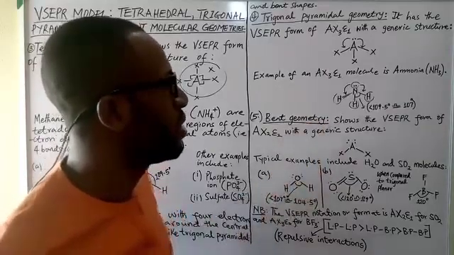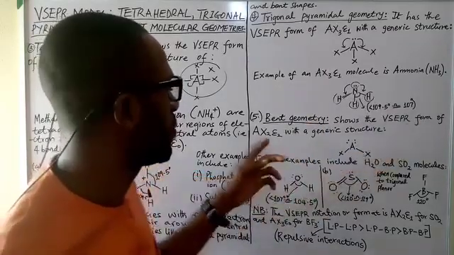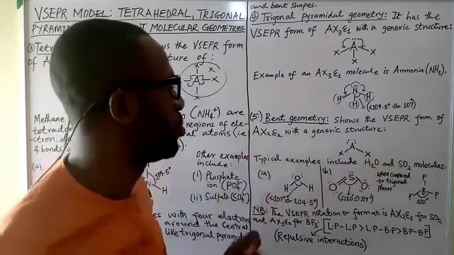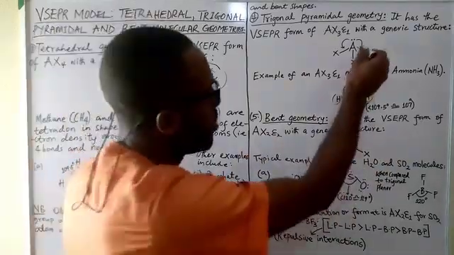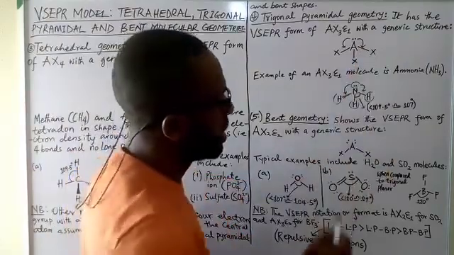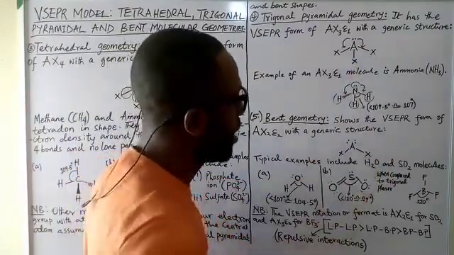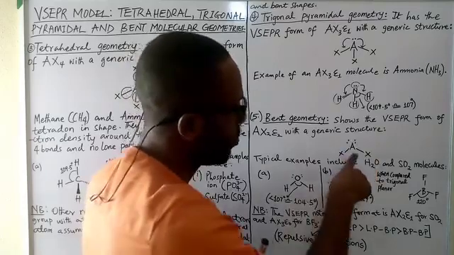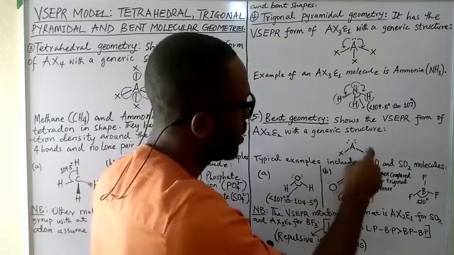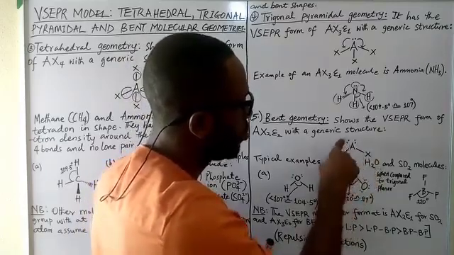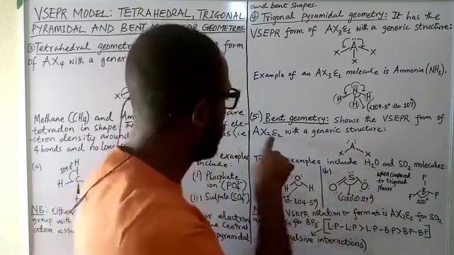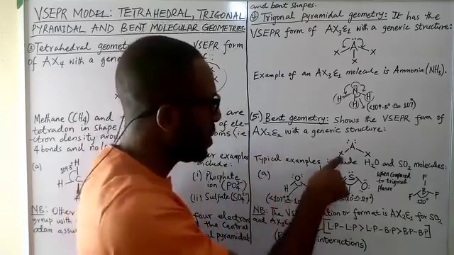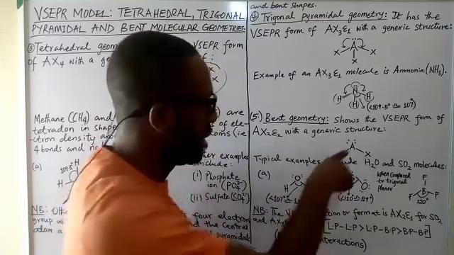In the bent geometry, we have a VSEPR format of AX2E2 with a generic structure, as you can see. The difference between this and this now is that yes, we have 4 things around the central atom A. We have 2 atoms of X, and also 2 lone pairs of electrons. So we still have 4 electron domains, but 2 of them are X atoms attached to the central atom.